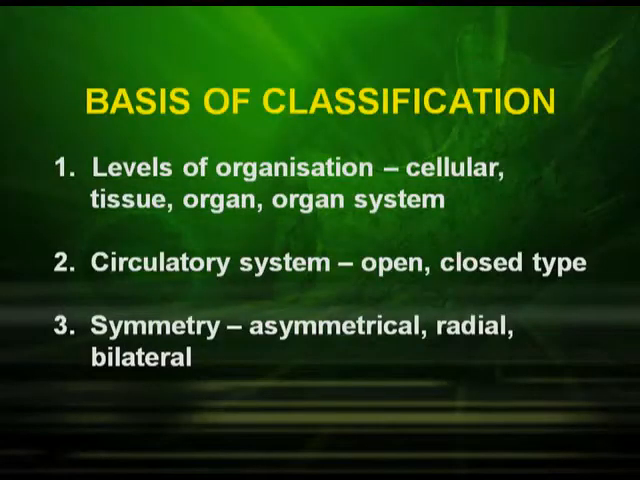Symmetry is another basis of classification. They may be asymmetrical, radial or bilateral. Asymmetrical organisms cannot be divided into two equal halves. In case of radial symmetry, the organism can be divided into two equal halves if the plane passes through the central axis. In case of bilateral symmetry, which is found in Annelida and Arthropoda, the organism can be divided into two equal halves in only one plane.